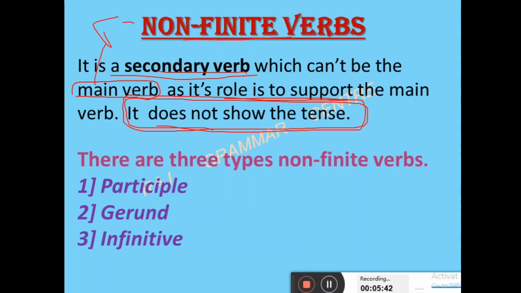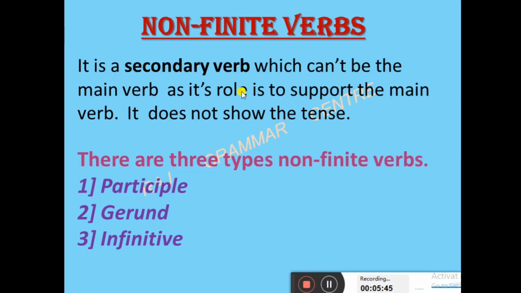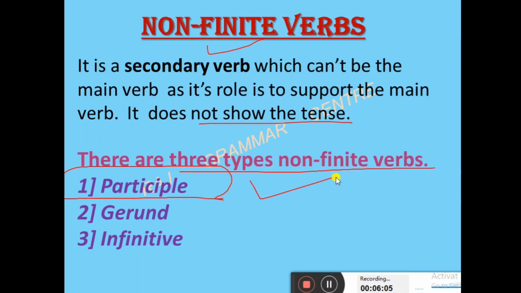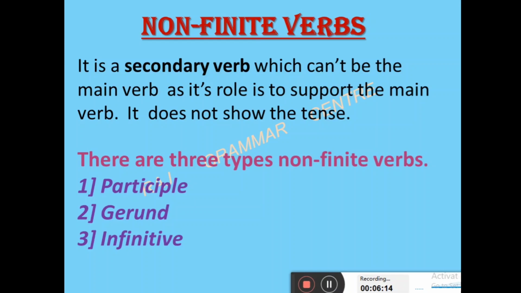So 2 points keep in your mind here. First, it is a secondary verb. Second, it doesn't show the tense, or it is not affected by the tenses. Now see, there are 3 types of non-finite verb: participle, gerund and infinitive. This video I am taking only participle, because in participle 2 types are there, and the remaining 2 they are only 1. So that remaining 2 I will take in the next video.